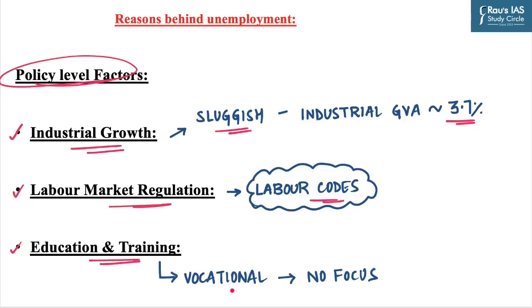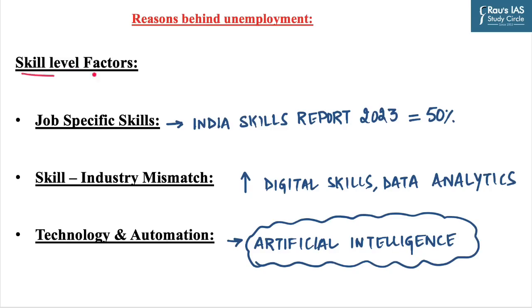The last one is education and training. There is less focus on the vocational education which can provide employment opportunities in small scale industries. So there is a need to work at policy level to include vocational training and skill development to improve the employment opportunities of youth. And lastly, we will discuss the skill level factors behind unemployment.